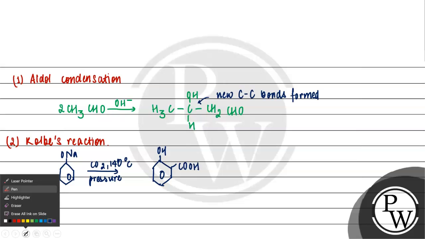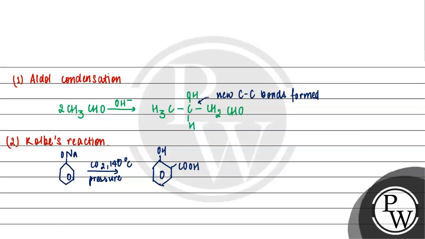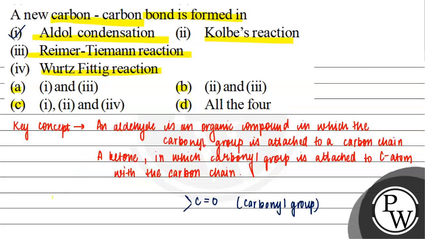So we can clearly see that number of carbons have increased and new carbon-carbon bonds have been formed. So हमारा Kolbe's reaction is also an example in which the new carbon-carbon bonds are formed.